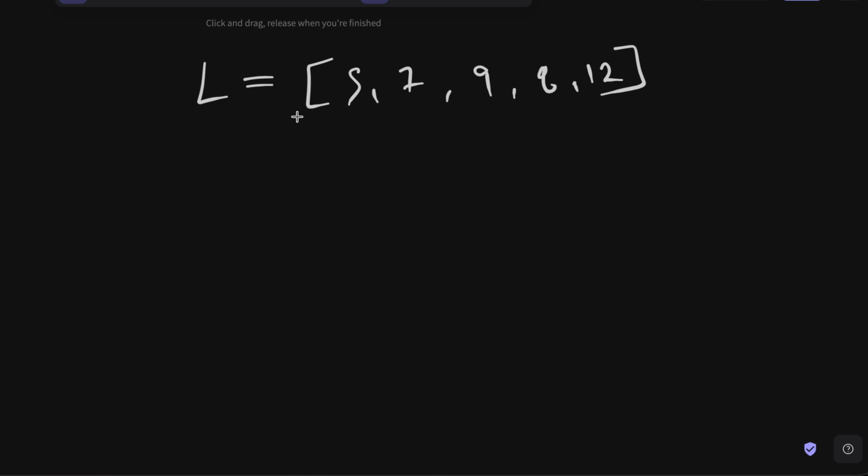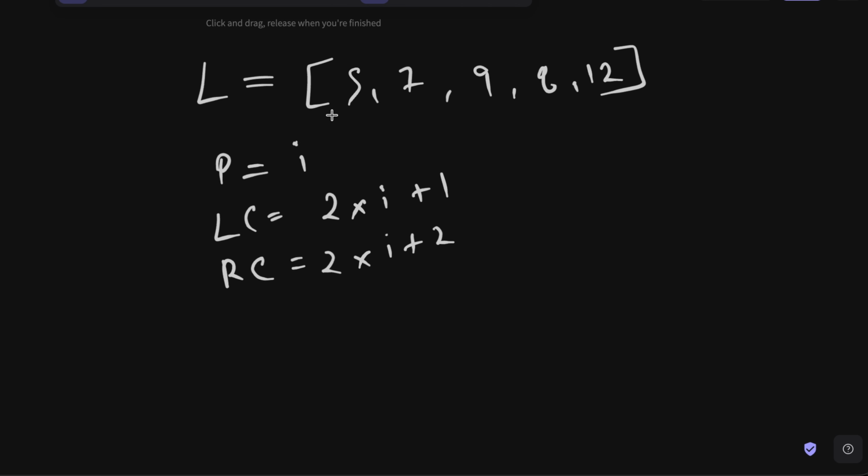Now in an array, we can represent a tree like this. We have a parent node, okay? And the index of the parent node is I. Then the index of the left child node LC is going to be 2 multiplied by I plus 1, and the index of the right child node is going to be 2 multiplied by I plus 2. So if I try to make a tree with this data, it will be something like this. We will have indices like 0, 1, 2, 3, 4, and now we can start making it.